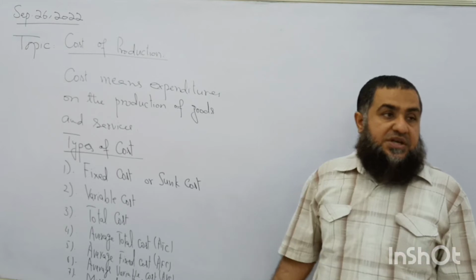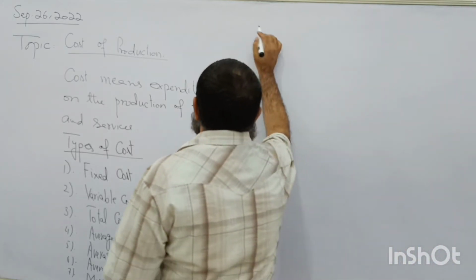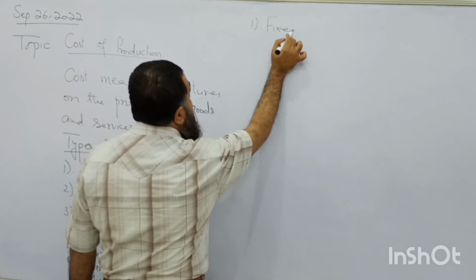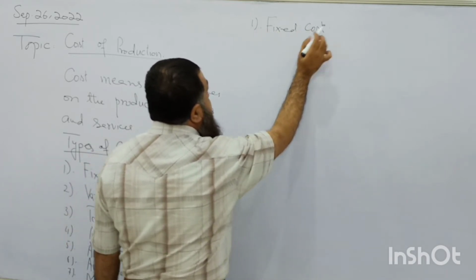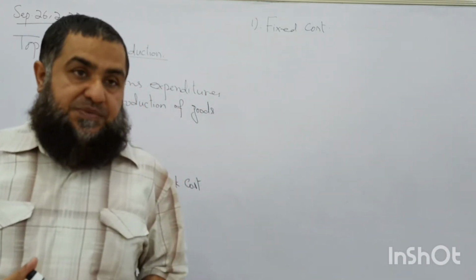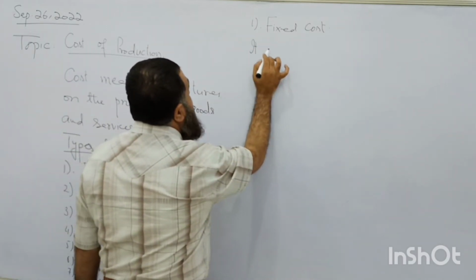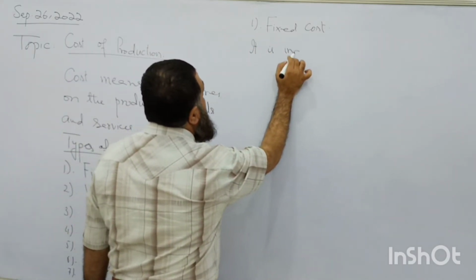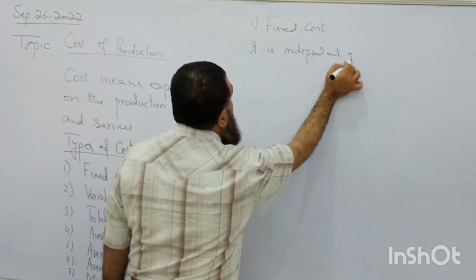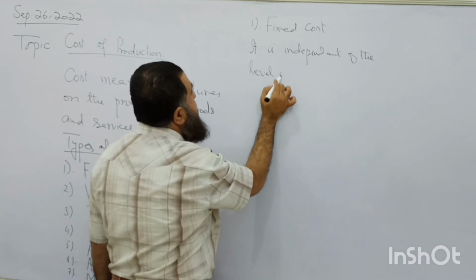We are going to study them one by one. So the first cost, I said, is fixed cost of production. It is independent of the level of output produced.